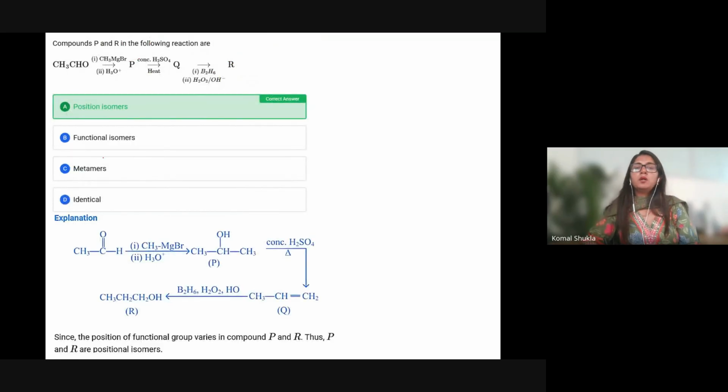Okay. So definitely, when we talk about P and R, this is P and this is R. This is going to be 2-propanol, and you are having the last one, that is 1-propanol. So these are position isomers because the position of the OH group is different.